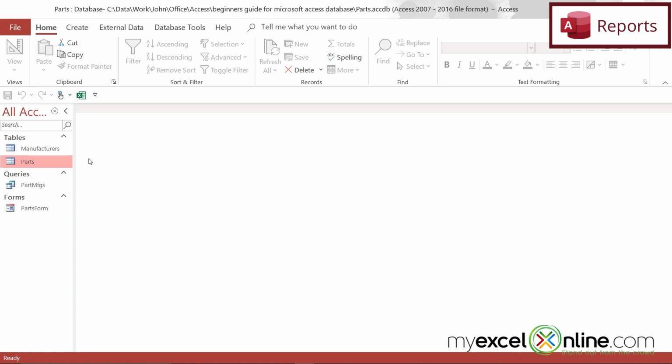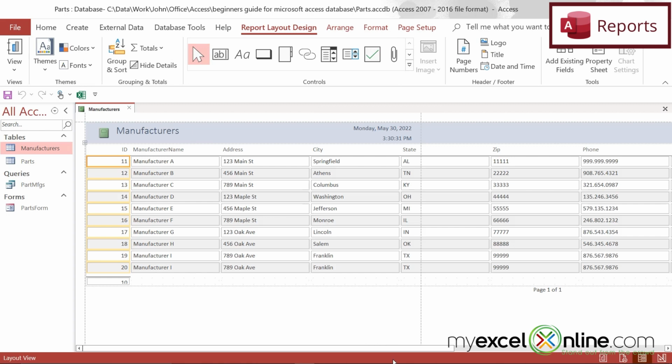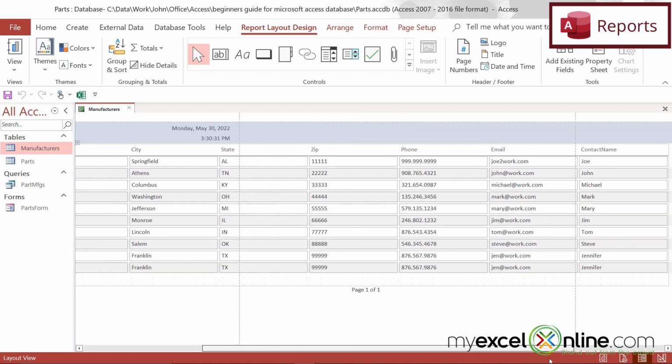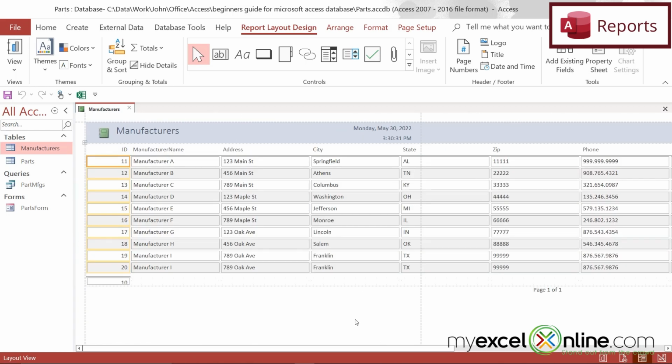And finally, I would like to show you what a report is. If I click on manufacturers and I go up here to Create and go to Report, you can see that Access has automatically created a report that gives me all of my manufacturer information. And the purpose of a report is to give you a way to print out or export a PDF for all of the data that you have.